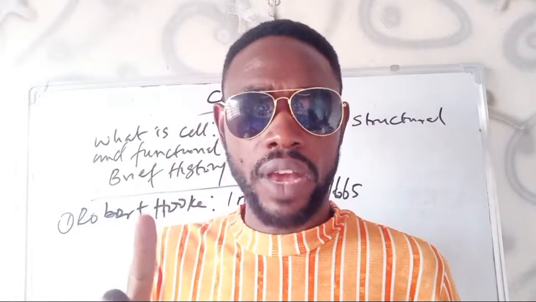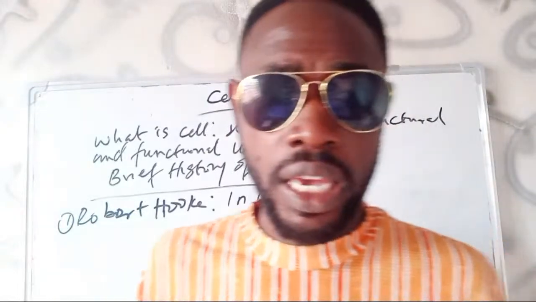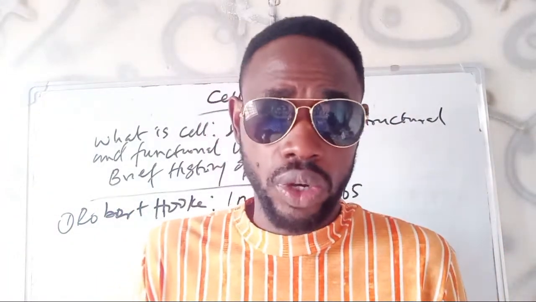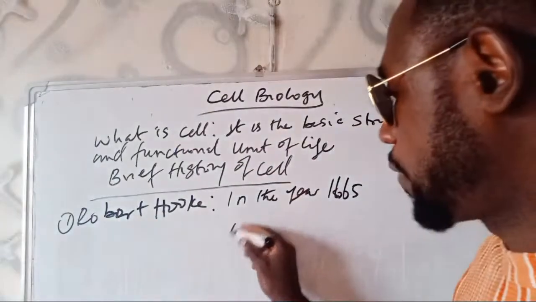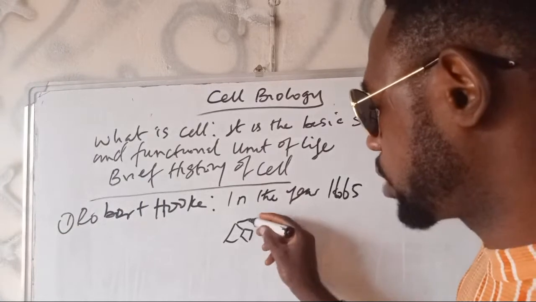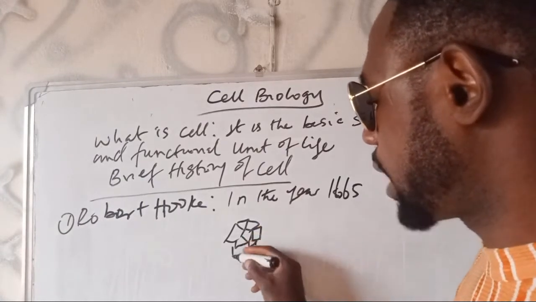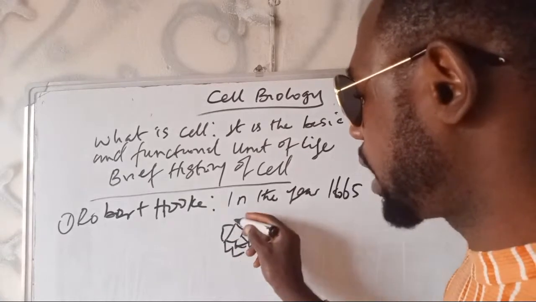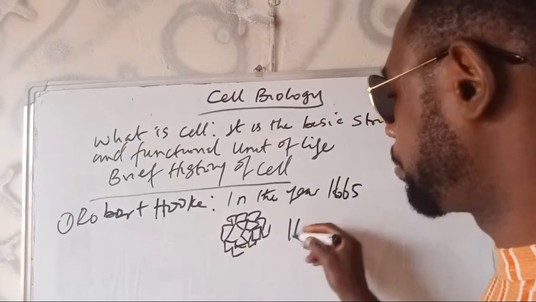He did not discover any living content of the cell. Besides, he used a dead cork tissue. That's why he was unable to discover any living content of the cell. Rather, in his observation, he discovered something like this: chambers, and each chamber is enclosed by a wall like that of a honeycomb.